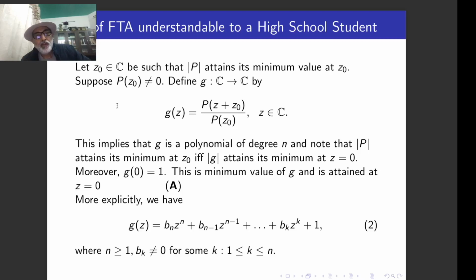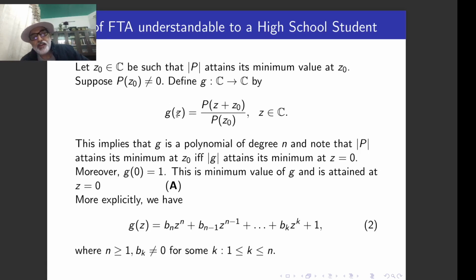Let us suppose that at the point at which the minimum value is attained, p(z0) is not equal to 0. So once the minimum value is non-zero, that means this polynomial does not have 0 anywhere, because modulus of p(z) is going to be greater than or equal to mod of p(z0). Now in this way we define this g function from C to C by this expression. This is non-zero, so this is well defined. This is a polynomial, so g is also a polynomial, right?